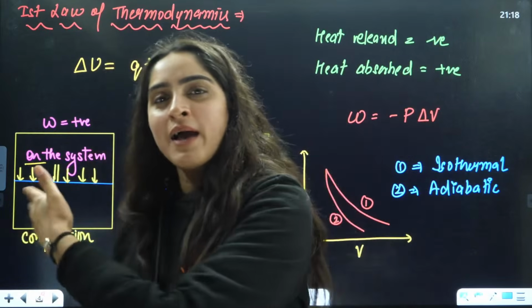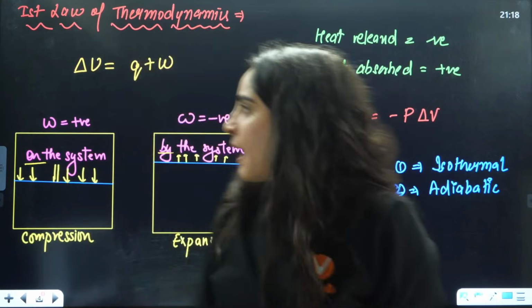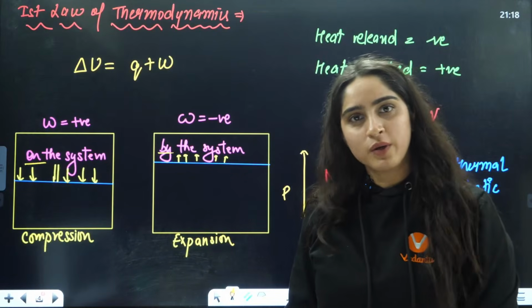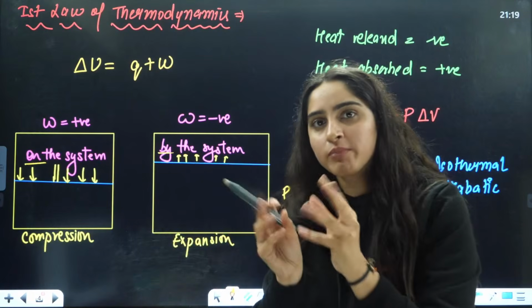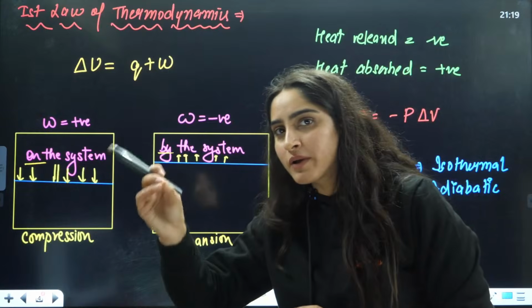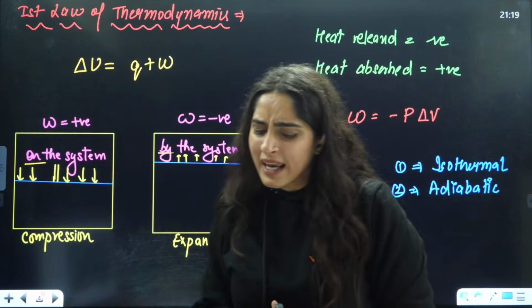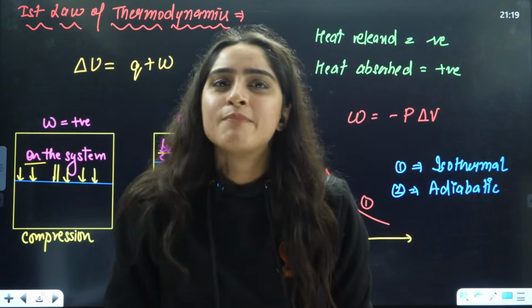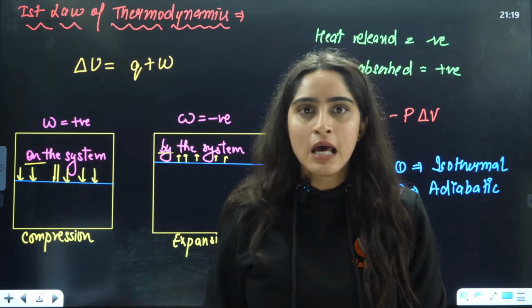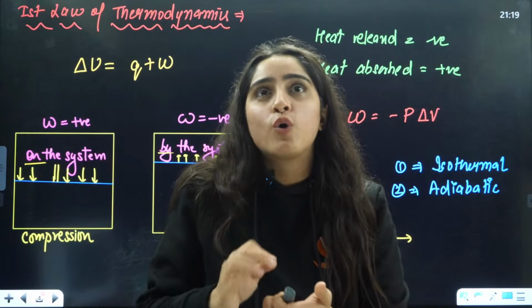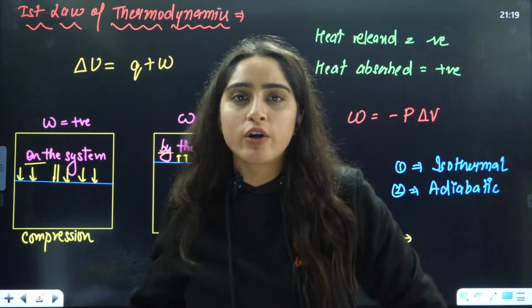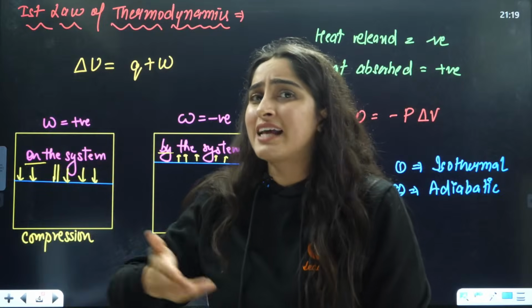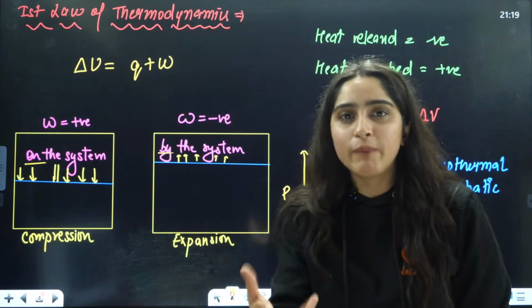Tell me one thing. Ma'am has made notes for you, all handwritten notes for you. Everything I have collected from thermodynamics. Good questions, previous year questions I have already collected. In just the next 1.5 hours, you just have to study. You are happy about this, na? Ma'am, you are saving our 4 to 5 hours. Ma'am, I'd be writing these short notes, maybe it will take me 2 to 3 hours to revise this. You are going to revise this in the next 30 minutes. So, ma'am, you are helping me in that.